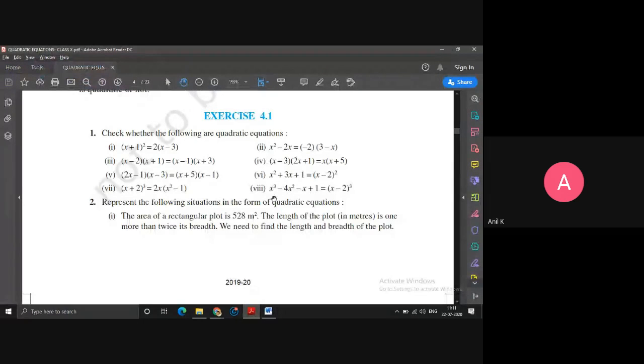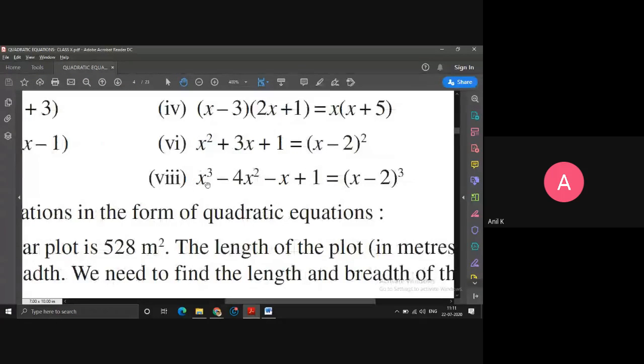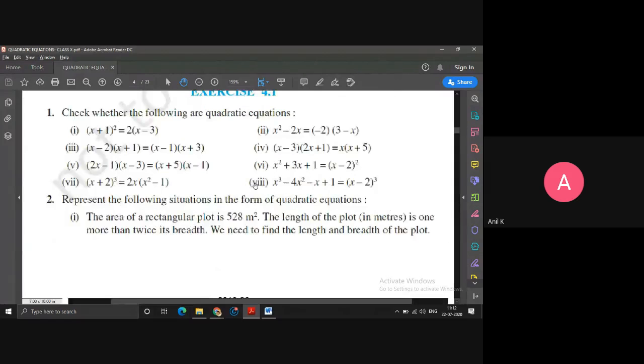So similarly here also you have the 8th question. If I look into the 8th question, it is x cube minus 4x square minus x plus 1 equals x minus 2 whole cube. When I do x minus 2 whole cube, you expand with the a minus b whole cube formula. Then you can check whether the x cube term will get cancelled, I am sure. You check whether the x square term also gets cancelled or not. If it is not getting cancelled, it is a quadratic equation. Otherwise, it is not a quadratic equation.